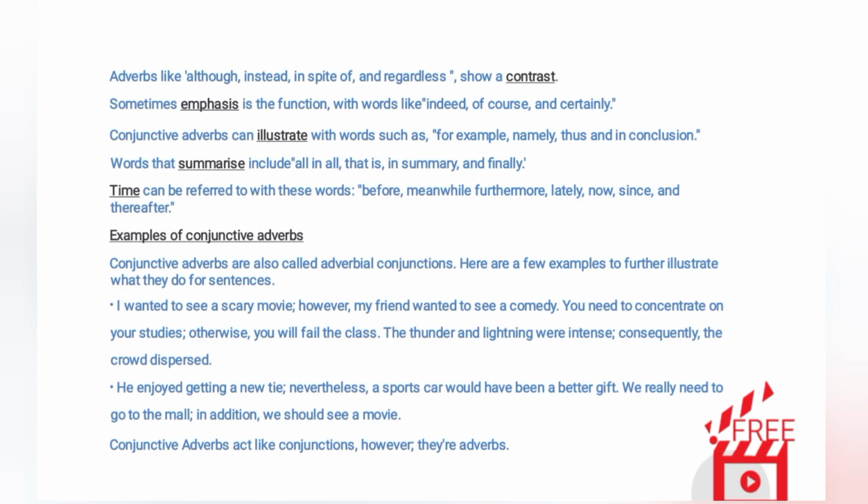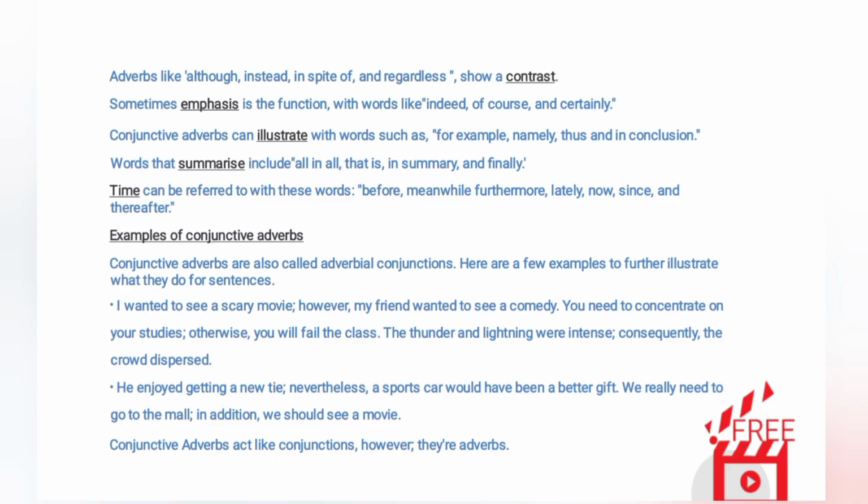Adverbs like although, instead, in spite of, and regardless show a contrast. Sometimes emphasis is the function, with words like indeed, of course, and certainly. Conjunctive adverbs can illustrate with words such as for example, namely, thus and in conclusion. Words that summarize include all in all, that is, in summary, and finally. Time can be referred to with these words: before, meanwhile, furthermore, lately, now, since, and thereafter.